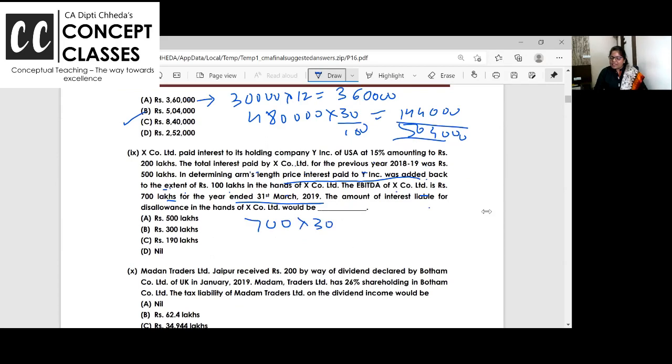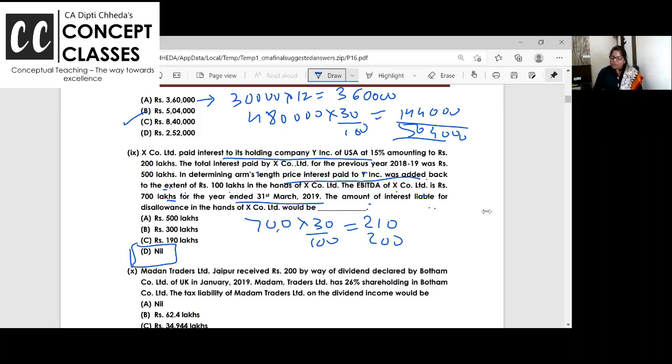IPTA ka 30%, do you remember or not? So IPTA ka 30% is 210. How much interest is paid? 200. It is within the limit. So they say how much of interest liable for disallowed? Answer is nil. Whole interest is allowed.